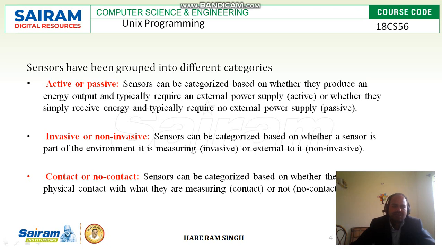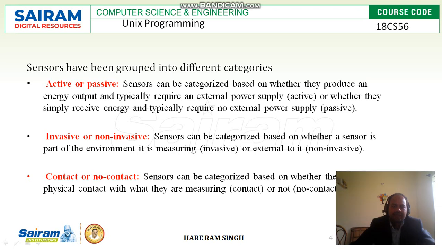Then invasive or non-invasive sensors. Sensors can be categorized based on whether a sensor is part of the environment it is measuring or external to it. If a sensor is part of the environment, it is called an invasive sensor, and if it is an external sensor, then it is called a non-invasive sensor.